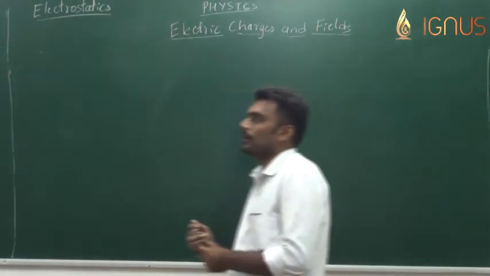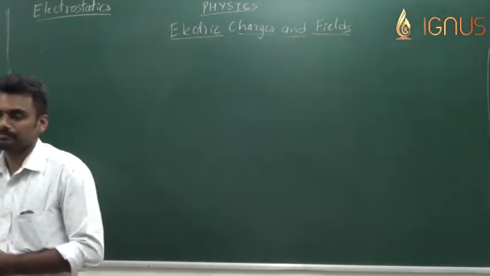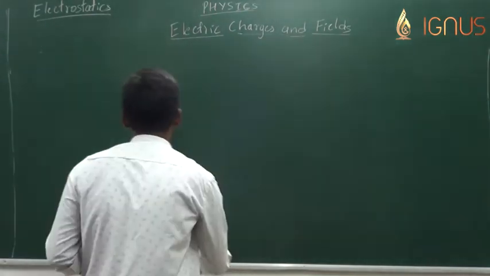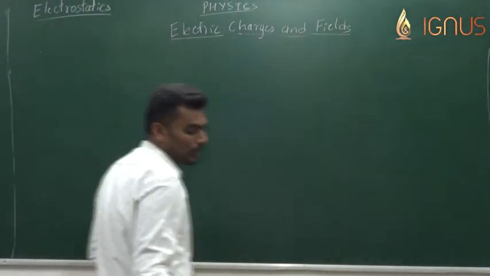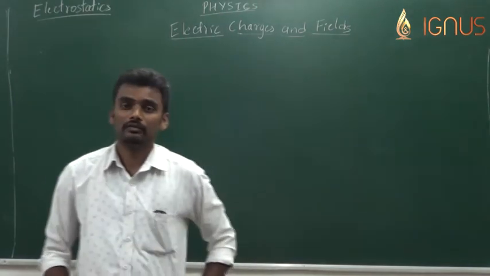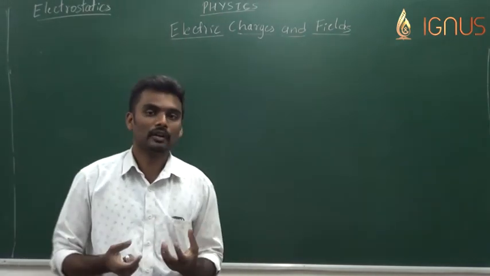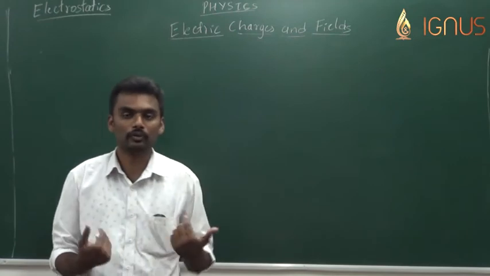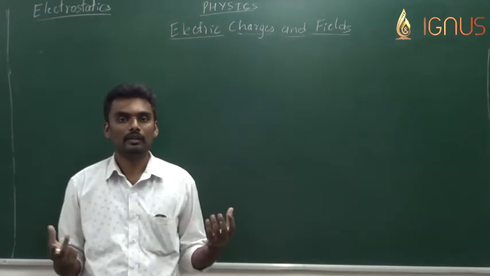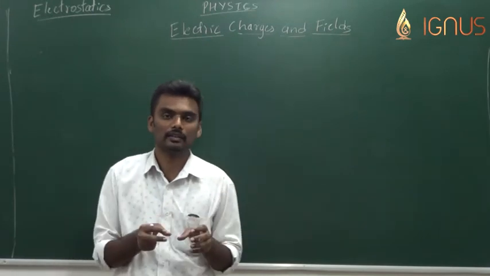Okay. So now we'll look into a law which gives us the idea of the amount of force that acts between two charged bodies. Till now we do know that two charged bodies experience force between them. If they are like charges, then they will repel. If they are unlike charges, they will attract.